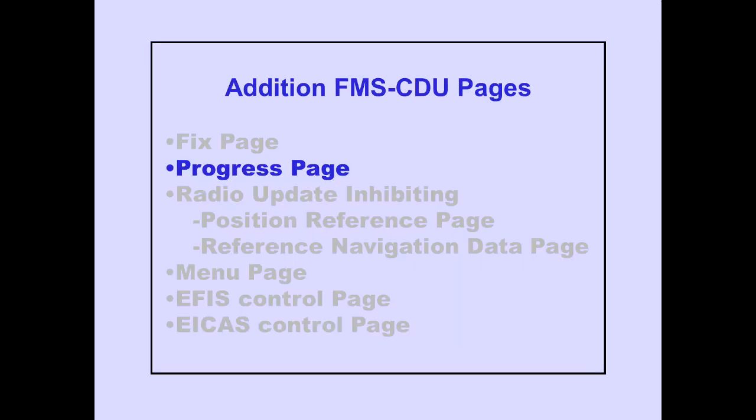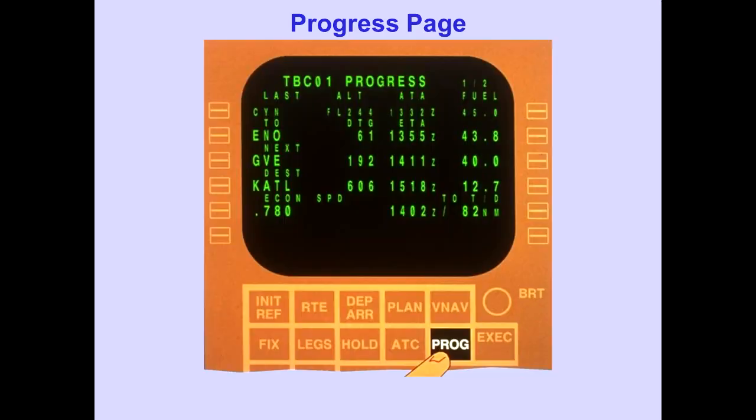Let's now discuss the Progress page. Pushing the Progress key displays the Progress page. The Progress page displays information relative to the progress of the flight.